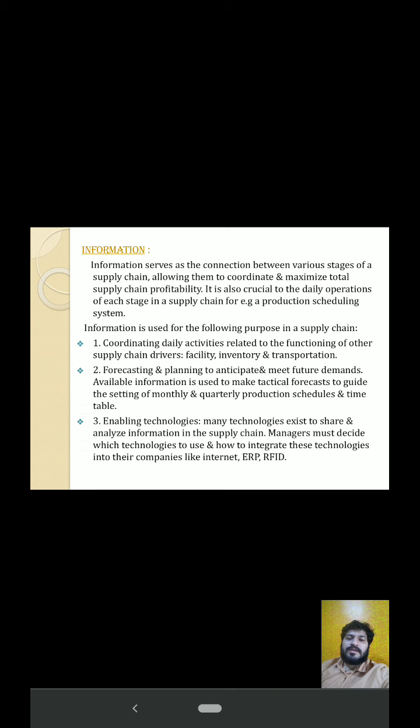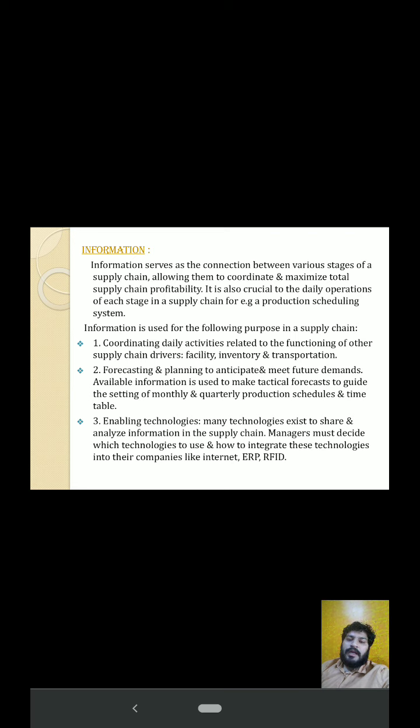For example, a production scheduling system. Information is used for the following purposes in a supply chain. First is coordinating daily activity related to the functioning of the other supply chain drivers: facility, inventory, and transportation. Second is forecasting and planning to anticipate and meet future demands. Available information is used to make tactical forecasts to guide the setting of monthly and quarterly production schedule timetables.